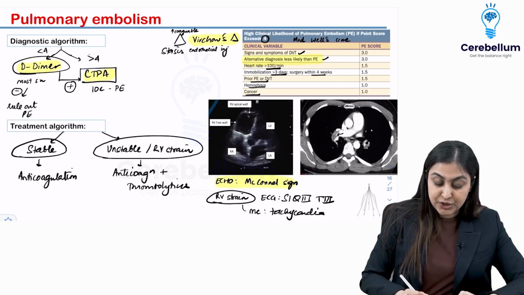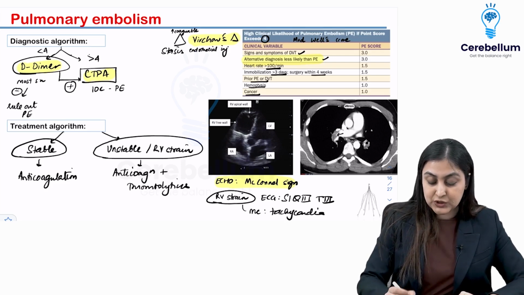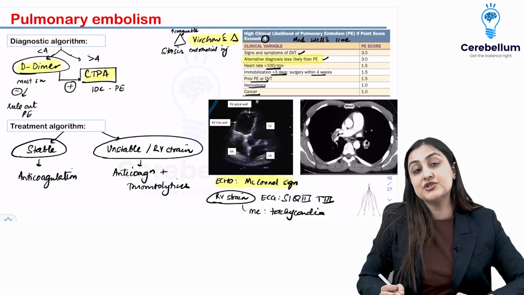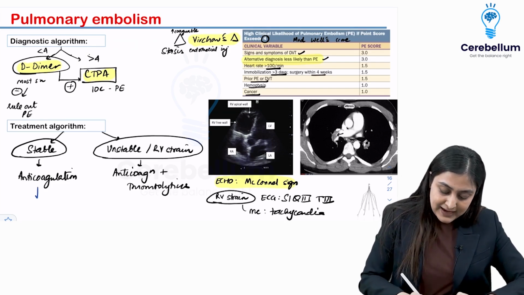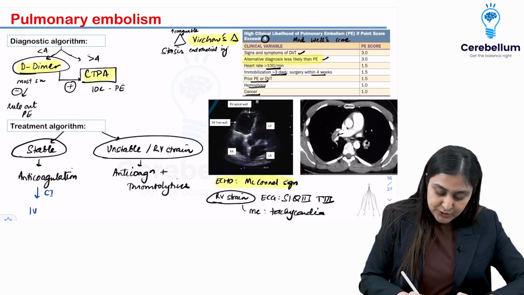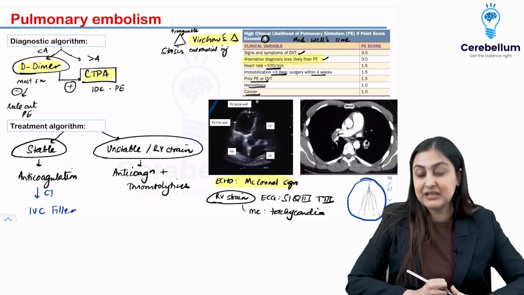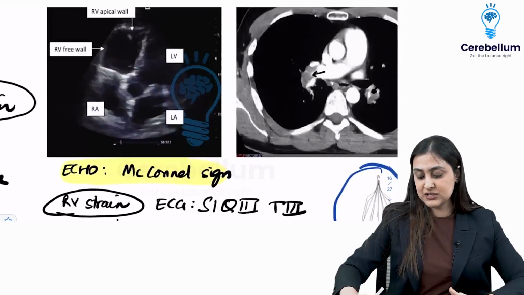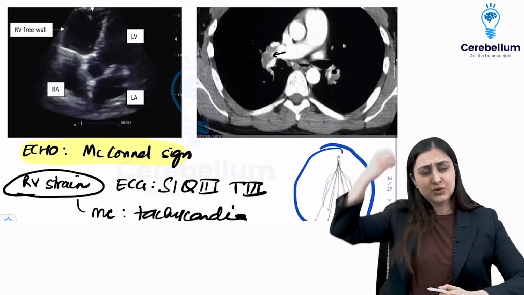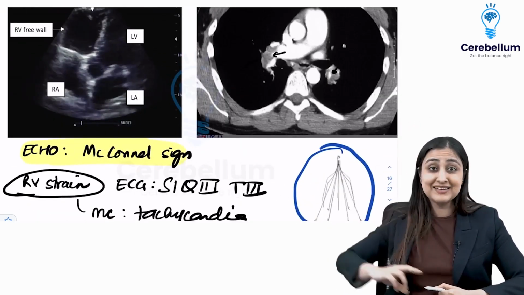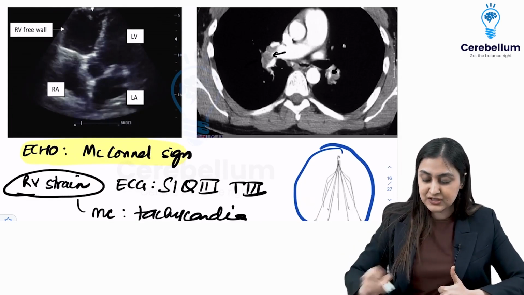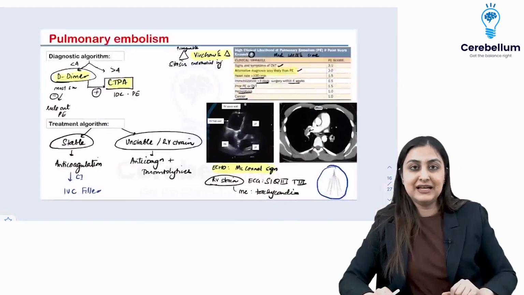Now here a good INICET question could be, what if anticoagulation is contraindicated? In that case, in a stable patient, all you have to do is prevent another one from happening. You put in an IVC filter. This is what it looks like. You can be given an image-based question, right? So this IVC filter, if you've seen those head massagers, which are very irritating and give you that funny sensation, this is what it kind of looks like, a very tiny version of it.